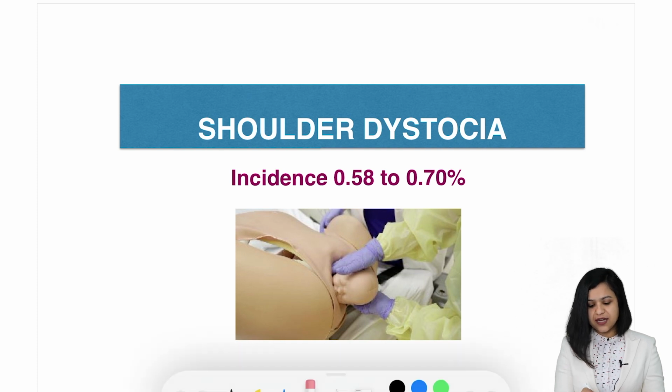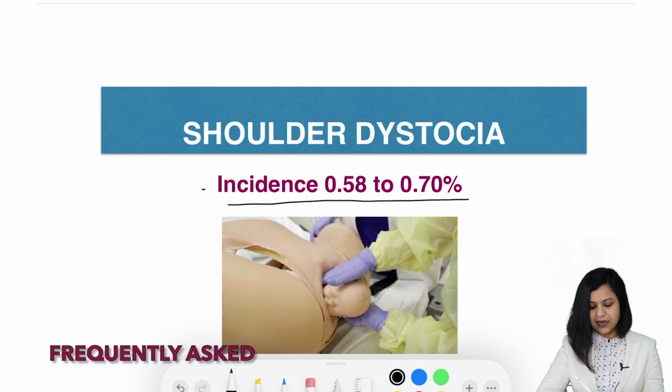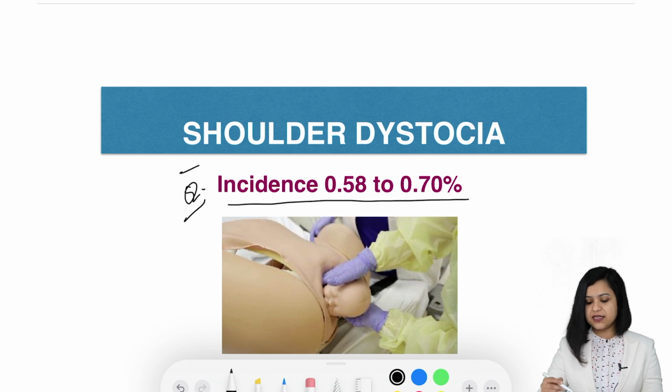Shoulder dystocia. The incidence of shoulder dystocia is 0.58 to 0.70%. This is a frequently asked question. Incidence of shoulder dystocia is 0.58 to 0.70%.